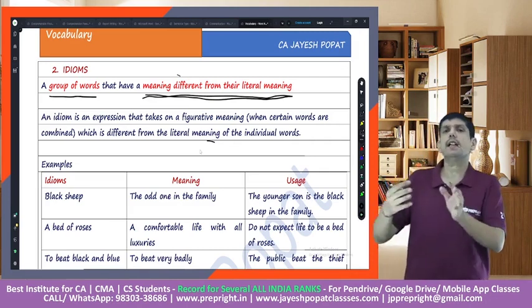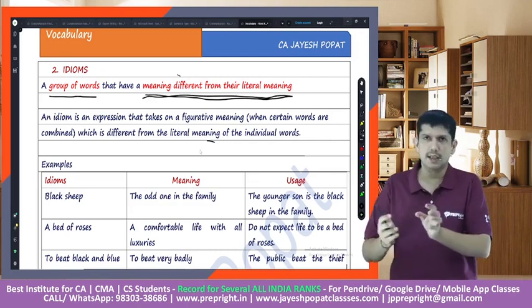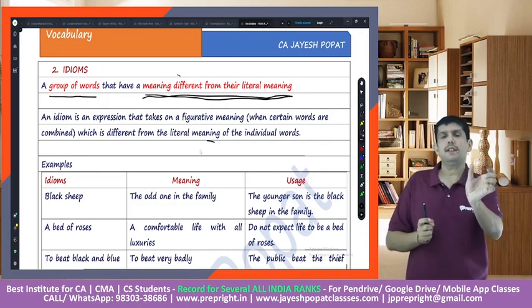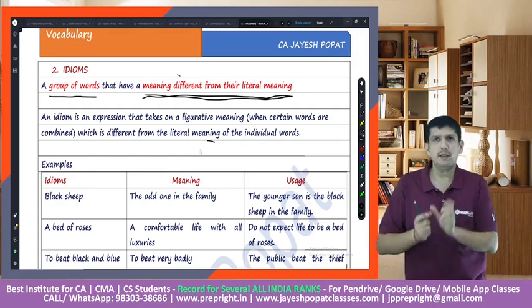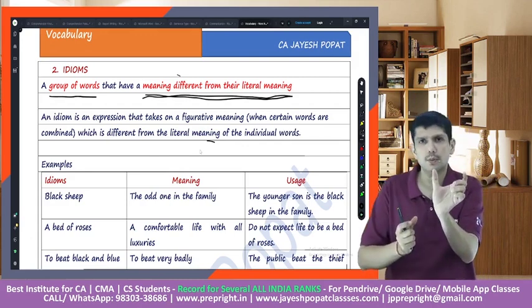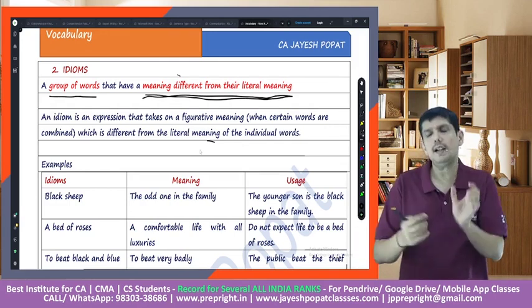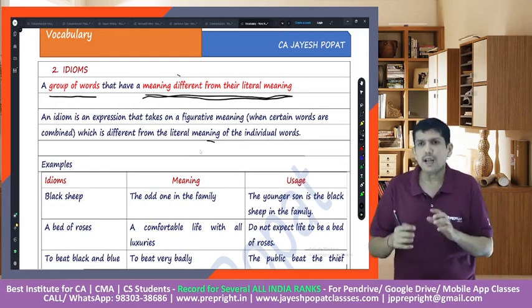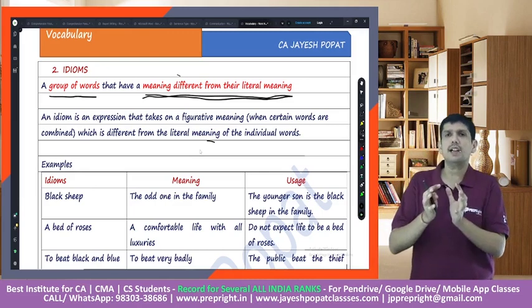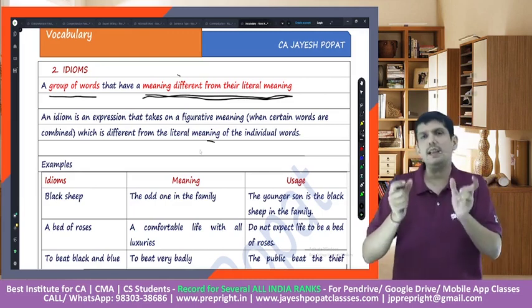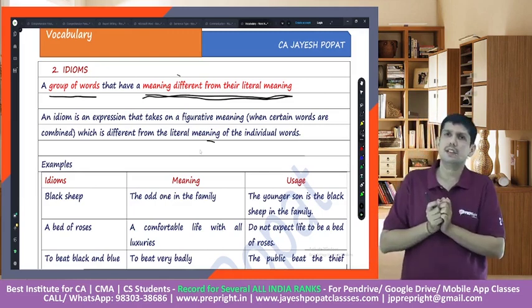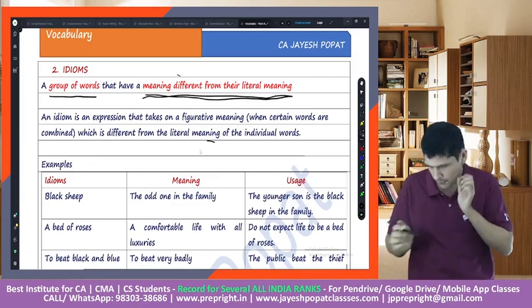Solving this sum is a cake walk. So solving this sum is easy. But cake has a different meaning, walk has a different meaning. But when we put this group of words together, it implies that it is easy. So idioms are those words which, when put together, have a meaning different from the actual meaning of the words in that particular group.